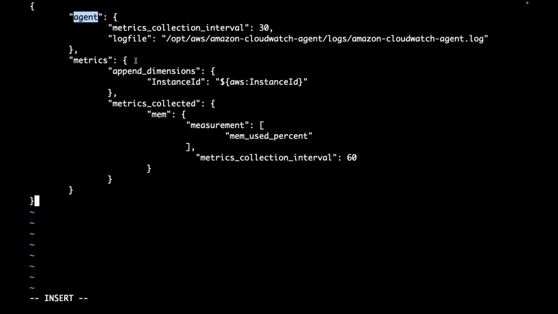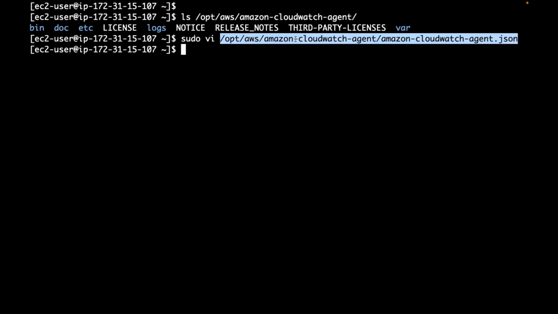I am saying agent, metrics. What metrics have to be gathered? Memory used percentage, at every 60-second interval. I am configuring this information in this agent configuration file.